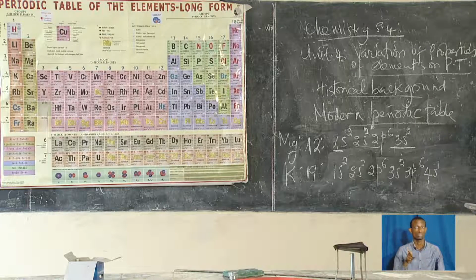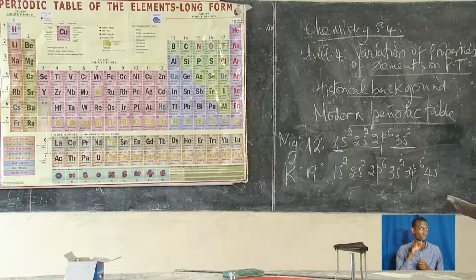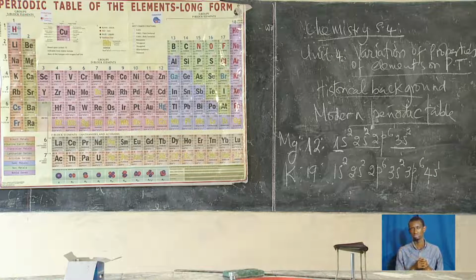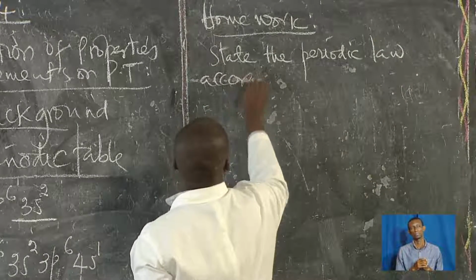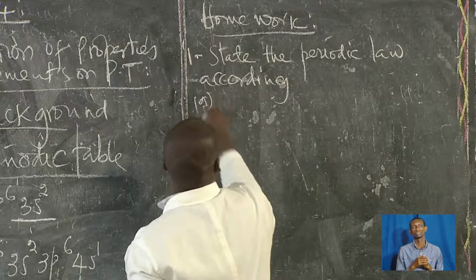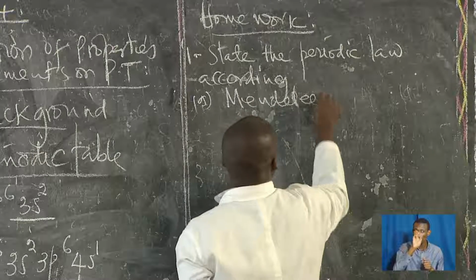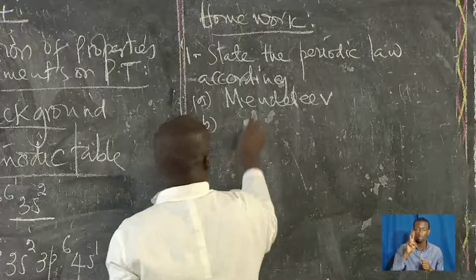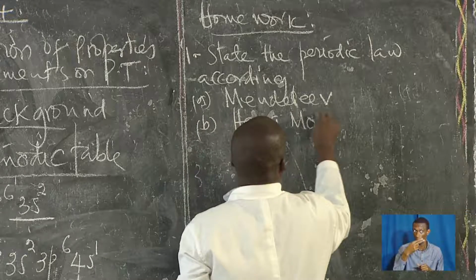Question number 1: state the periodic law, A, according to Mendeleev, and B, according to Henry Moseley.